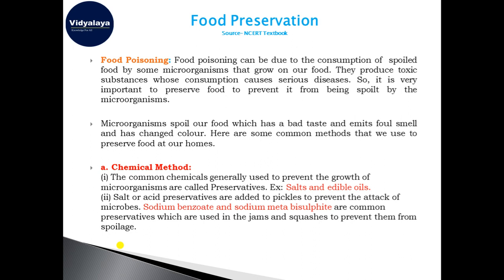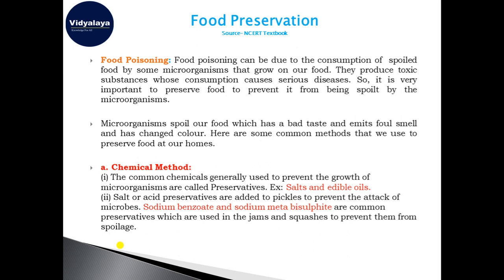Okay, so we came to know that a few microorganisms are harmful to us. They spoil our food, which becomes bad in taste, emits a foul smell, and also changes color. So what are the common methods that can be used to prevent food from getting spoiled?